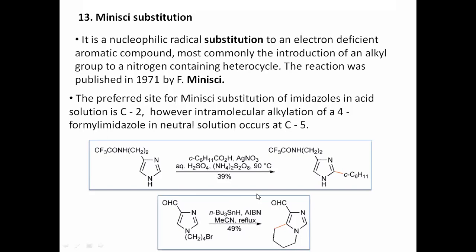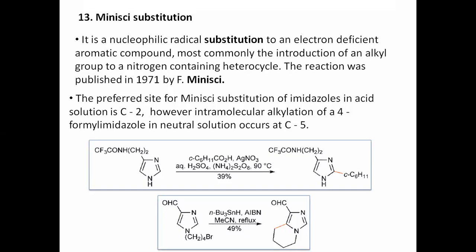When you react this with AIBN as an initiator and heat it, there is breakage of the C-Br bond, generating a radical at this position, and that radical will attack at the fifth position, which is very reactive, and like this cyclization takes place. The CHO group remains intact throughout the reaction.